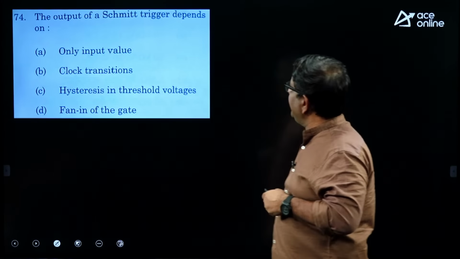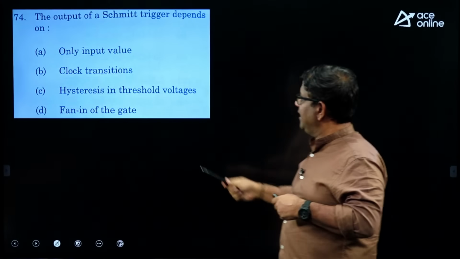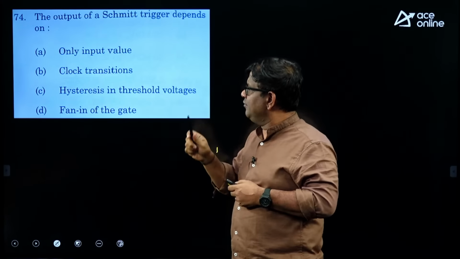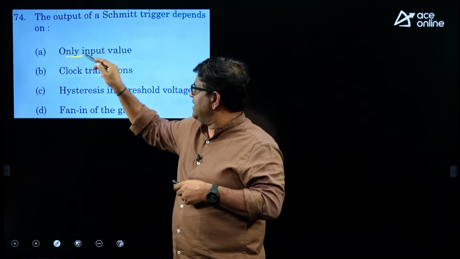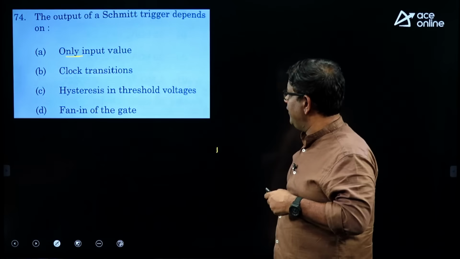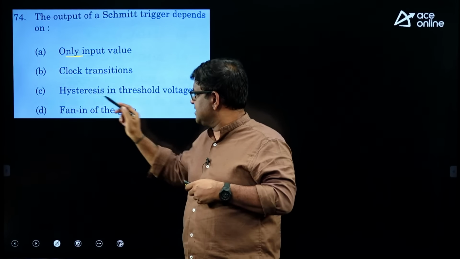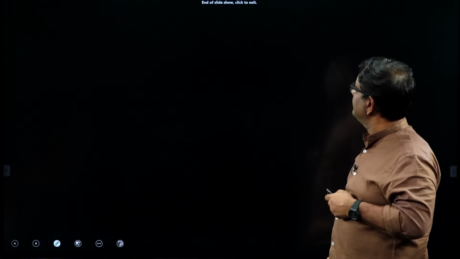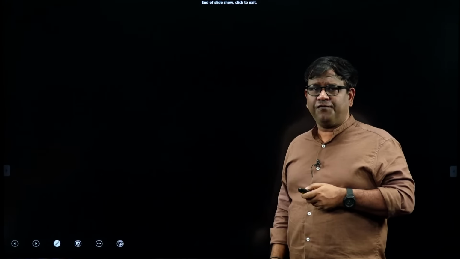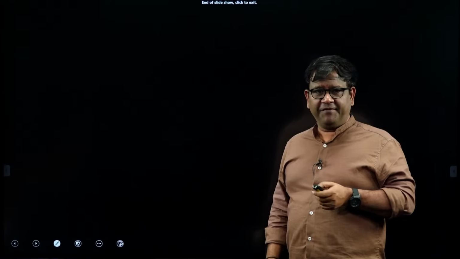The output of a Schmitt trigger depends on... see here, it actually depends on the input value, but the examiner is very clever, he used the word only. So, it does not depend only on the input value, it also depends on the hysteresis. So, option C could be the right option. Okay, so that is all from analog circuits. My friend will continue.